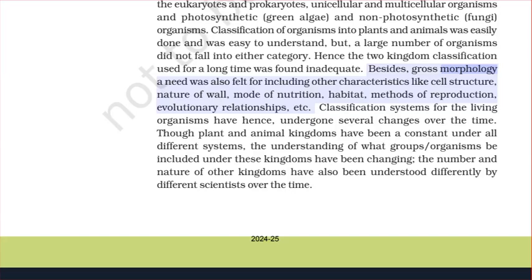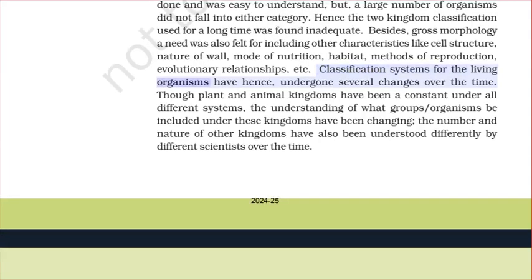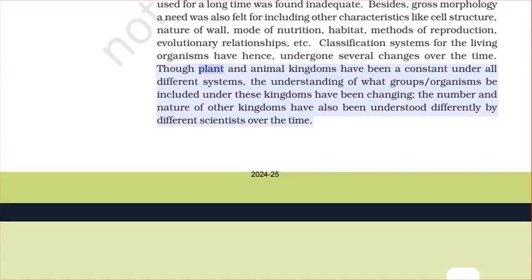Besides gross morphology, a need was also felt for including other characteristics like cell structure, nature of wall, mode of nutrition, habitat, methods of reproduction, evolutionary relationships, etc. Classification systems for the living organisms have hence undergone several changes over time. Though plant and animal kingdoms have been a constant under all different systems, the understanding of what groups of organisms be included under these kingdoms has been changing. The number and nature of other kingdoms have also been understood differently by different scientists over time.